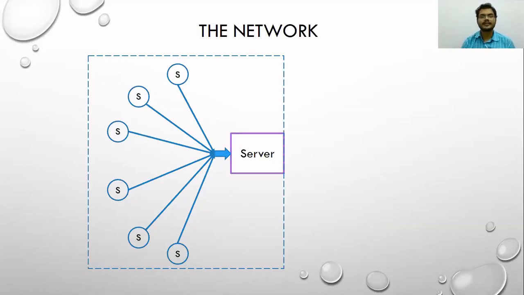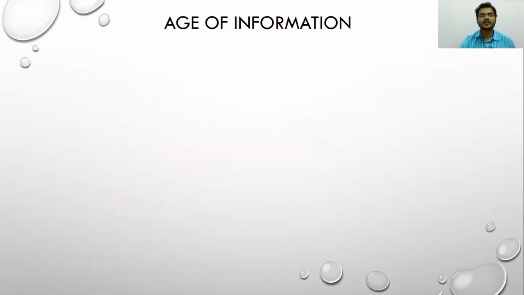Note that these sensor nodes typically want to communicate the data as soon as possible to the server, because fresh data is of much greater value as it helps in taking timely decisions, which is critical in many IoT applications, including real-time control. So in context of data freshness, it is imperative to talk about age of information, which is a metric for data freshness.